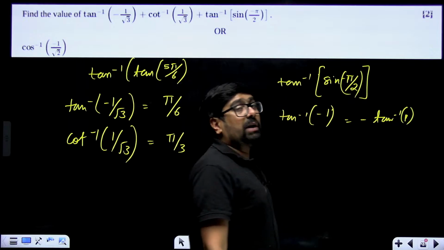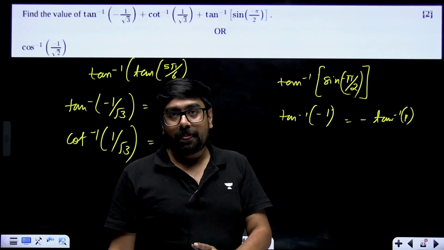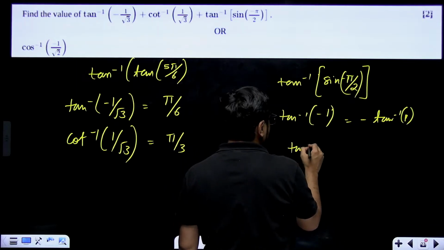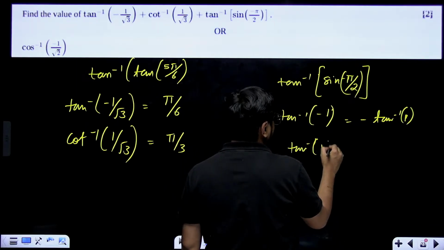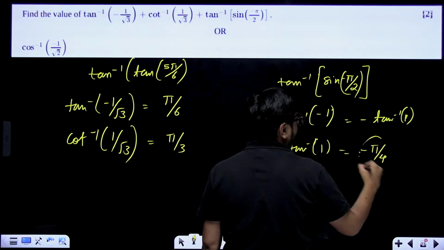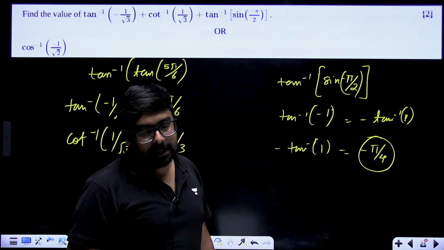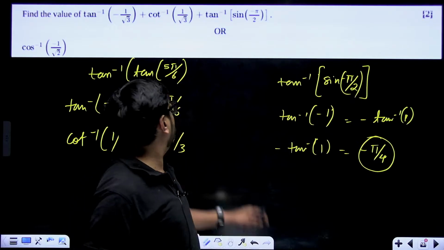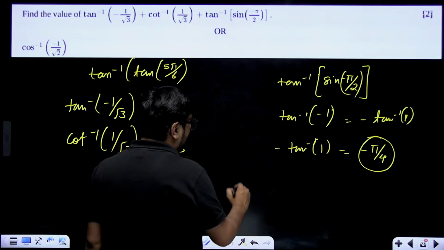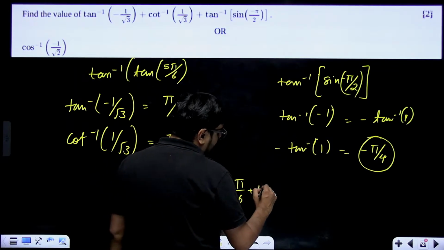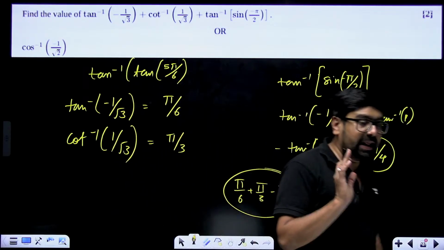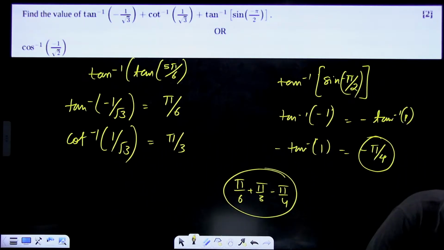Now tan inverse 1 means pi by 4, and tan is allowed from minus pi by 2 to pi by 2. So negative tan inverse of 1 will become minus pi by 4. So your answer will be pi by 6 plus pi by 3 minus pi by 4. Simple answer. You have to give these answers range wise. Just remember, range wise answers you are supposed to give.